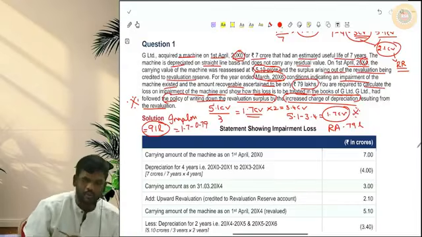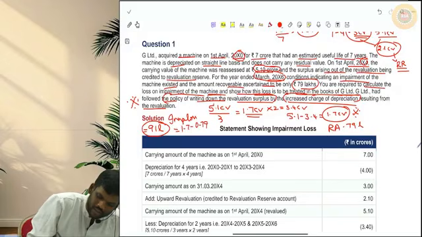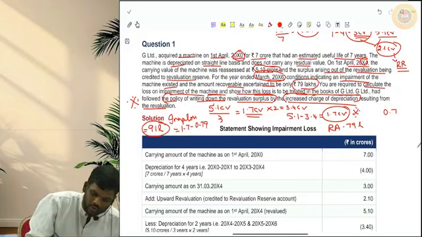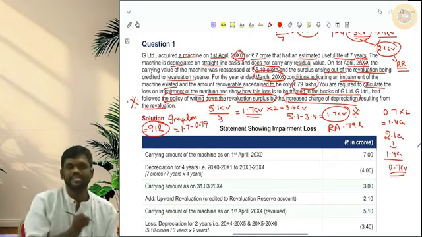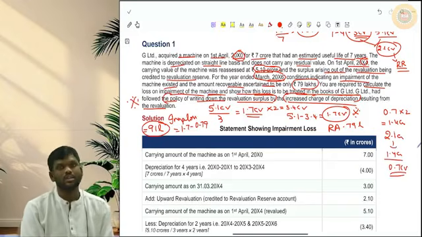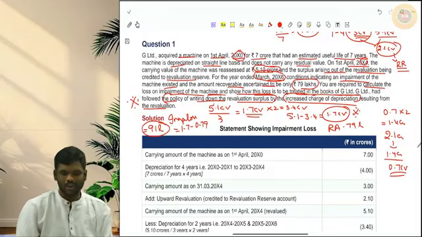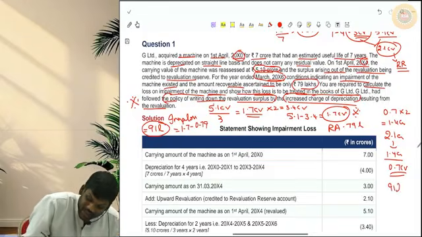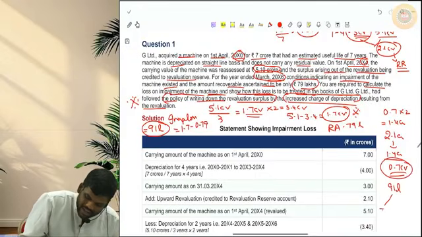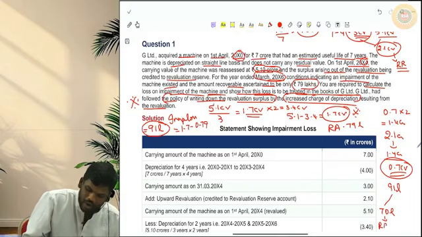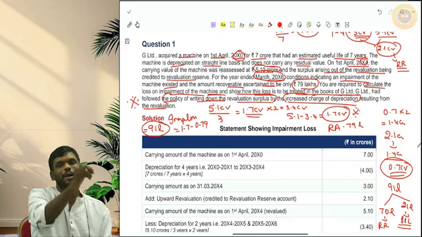So what G Limited would have done is, every year from that revaluation year, 0.7 crores they would have charged. 2 years over, so 1.4 crores they would have transferred from revaluation reserve. So out of 2.1, 1.4 is gone, so we will have a balance of 0.7 crores of revaluation reserve on 31st March 2026. Now how much is our impairment loss? 91 lakhs. How much do we have in revaluation reserve? 70 lakhs. So out of 91 lakhs, 70 lakhs will be adjusted against revaluation reserve. Excess 21 lakhs of impairment loss will be taken to P&L.